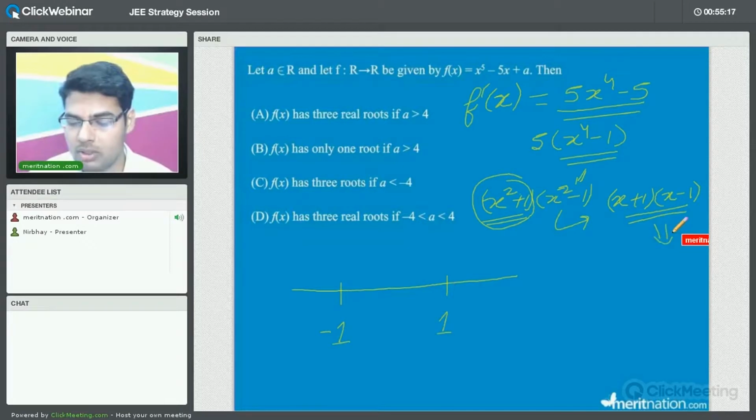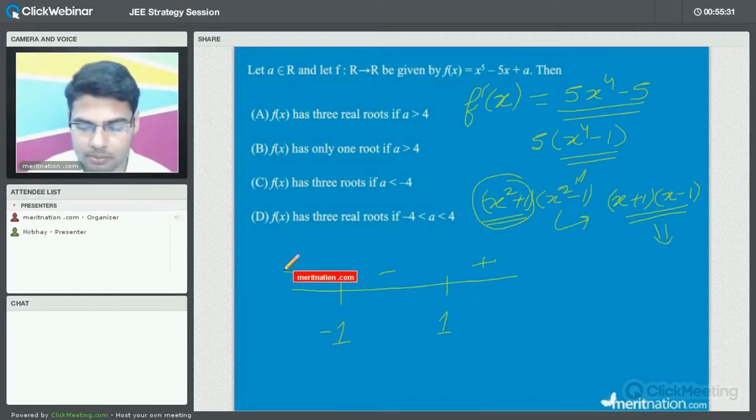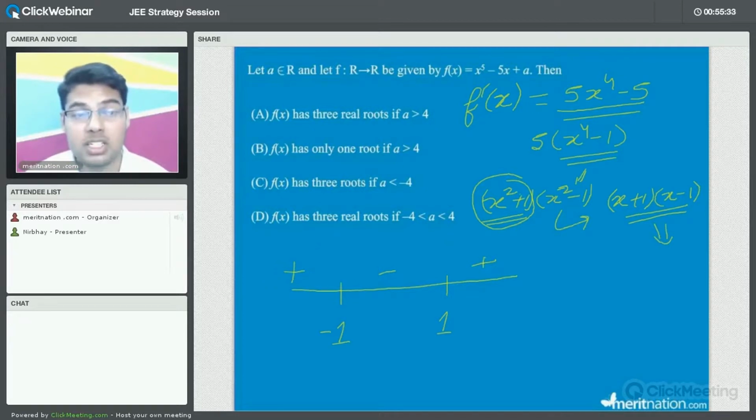So you can put any number between minus 1 and 1. So 0 lies between minus 1 and 1, just try to put that one. You will find that this is negative. The function will be decreasing. So all of us know that the signs are alternate, so we can directly put up the signs. So this will be positive and this will be negative. This will be positive. This is positive, negative, positive. So signs will be alternate.